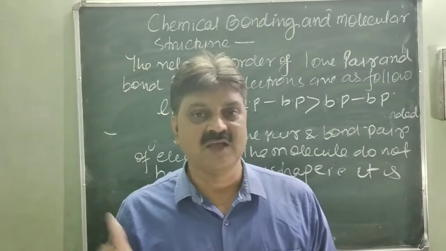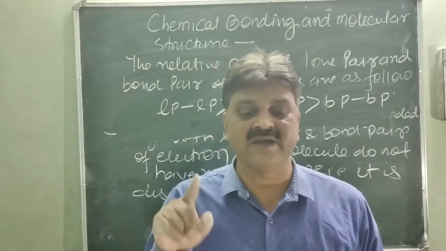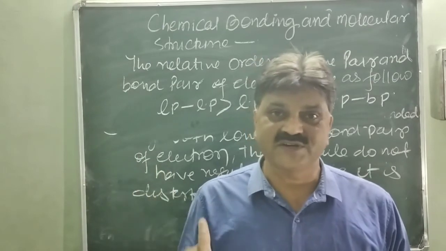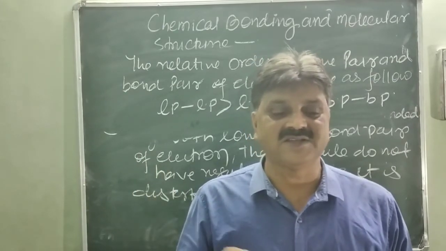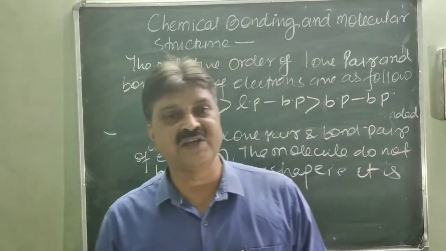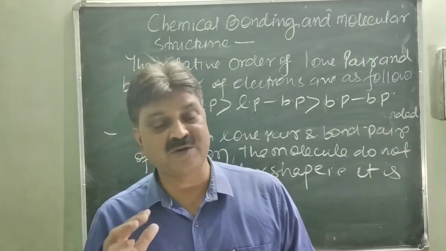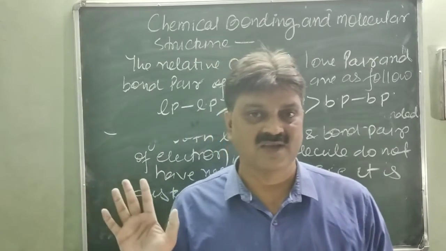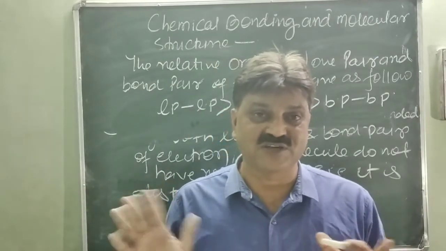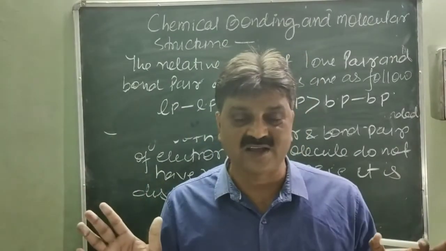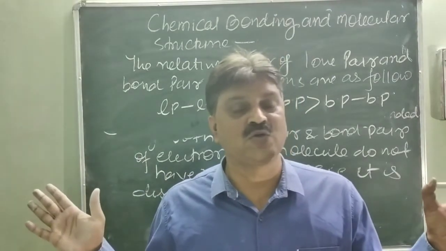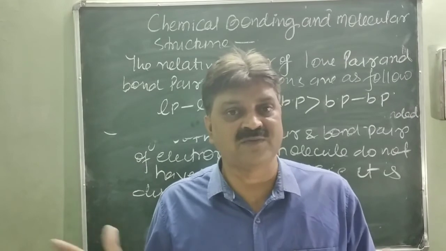Is it clear? The third postulate states that the electron pairs stay as far apart as possible to minimize the force of repulsion between them. They try to maintain a stable structure while repelling each other. So due to this they stay as far away as possible to minimize the force of repulsion and form a stable structure.